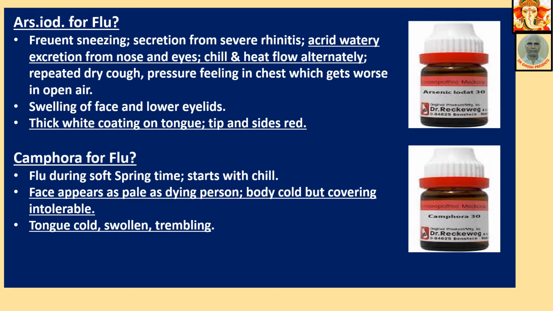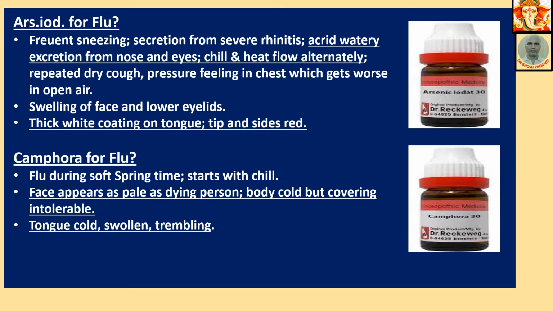Allium cepa for flu. Frequent sneezing, secretion from severe rhinitis, acrid, watery excretion from nose and eyes, chill and heat flow alternately, repeated dry cough, pressure feeling in chest, which gets worse in open air, swelling of face and lower eyelids, thick white coating on tongue, tip and sides are red. Camphora for flu.